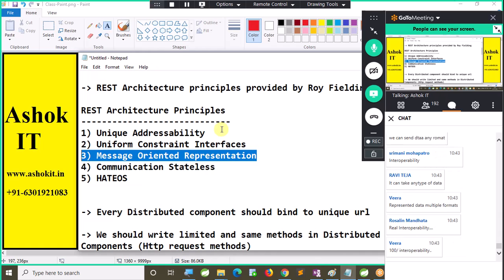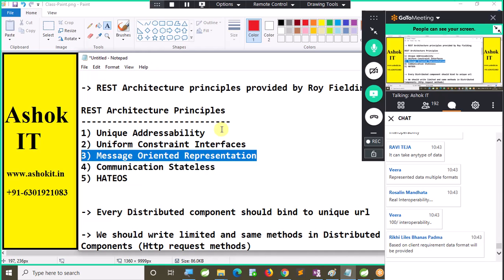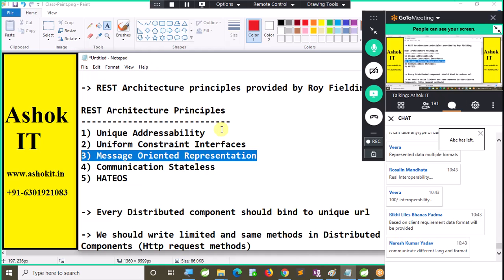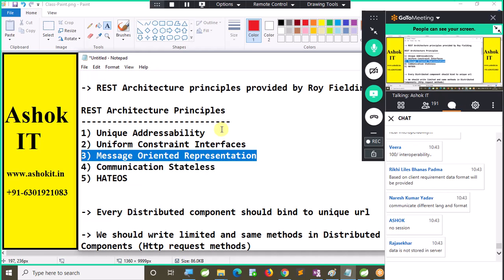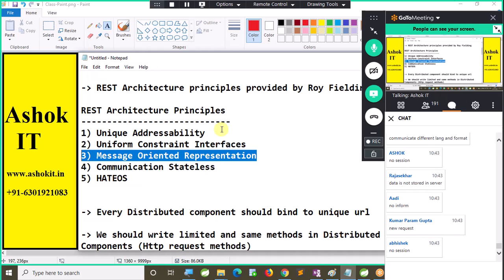Next, fourth one, communication stateless. What is the meaning of communication stateless? Communication stateless means no information of the client will be stored at the server. The server should treat every request as a fresh request, as a first request only. Are you able to follow this?